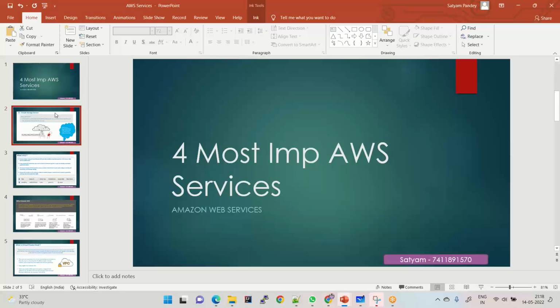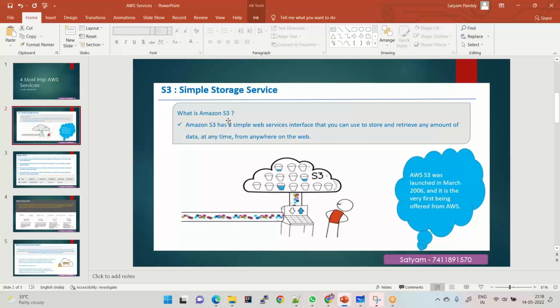The very first service that we are talking about is S3. S3 is a simple storage service. And what is S3? S3 is a simple web service. It loads in a browser, and it has a very simple interface by which you can upload an unlimited amount of data, and you can download an unlimited amount of data anywhere, at any point in time.